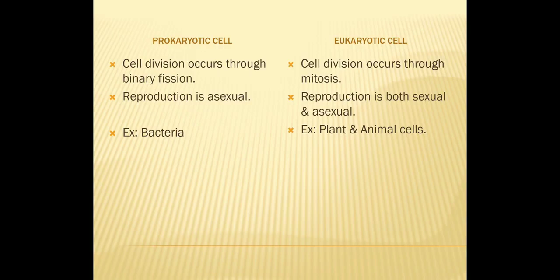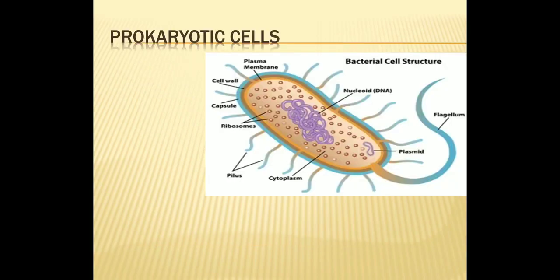Now coming towards the next part, that is the prokaryotic cell. Now we have to study the details of a prokaryotic cell. The prokaryotic cell shows certain main features, so we have to study all these features sequentially. Let's see the first one, that is the cell envelope. It has a chemically complex protective cell envelope.